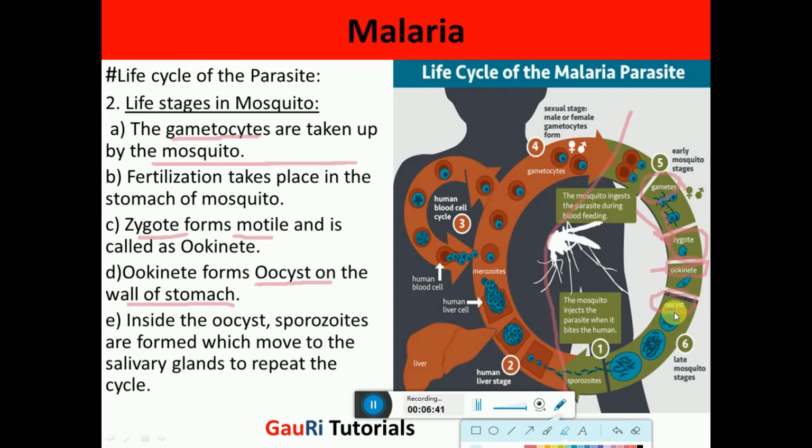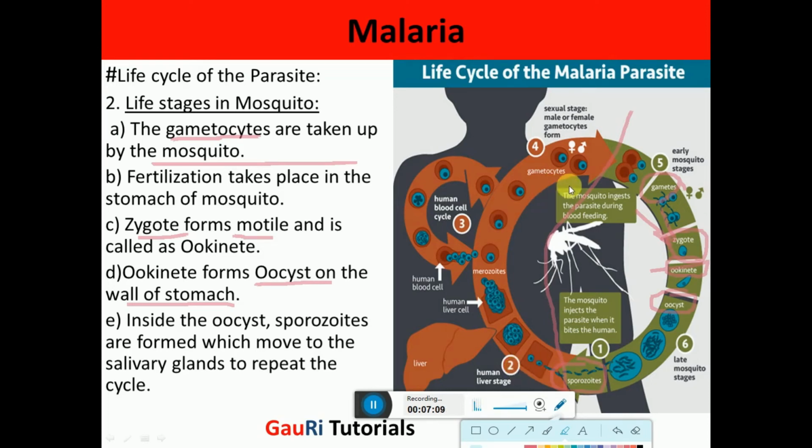Now inside the oocyst, the sporozoites are formed, which again repeat the cycle. They are released in the stomach, and then they move through the digestive system into the salivary glands of the mosquito, and when the mosquito again bites human beings, it releases these sporozoites inside the humans, as we discussed in the previous slide.